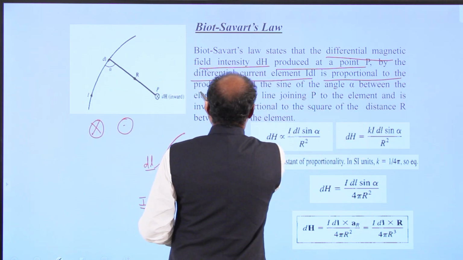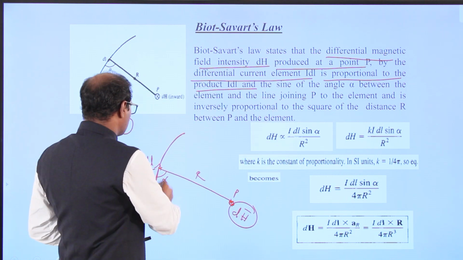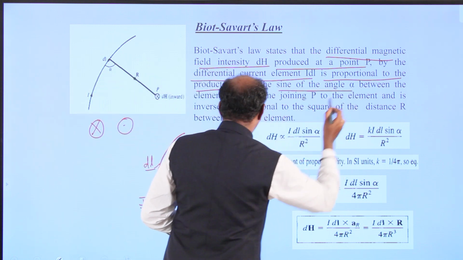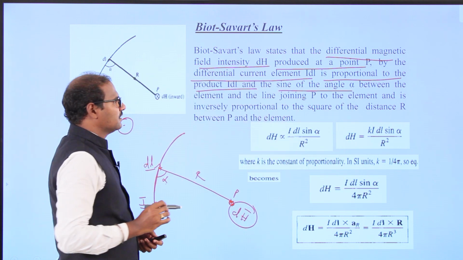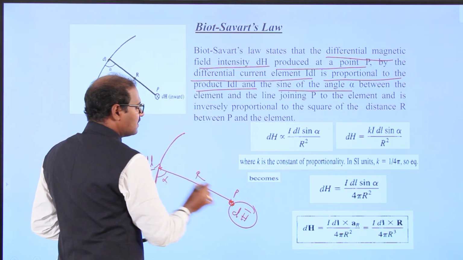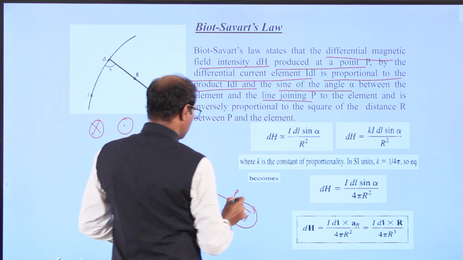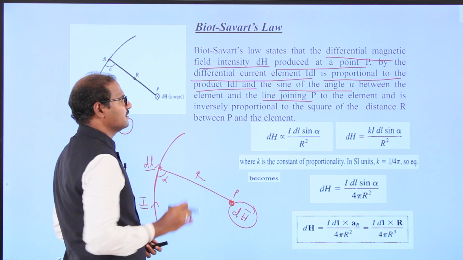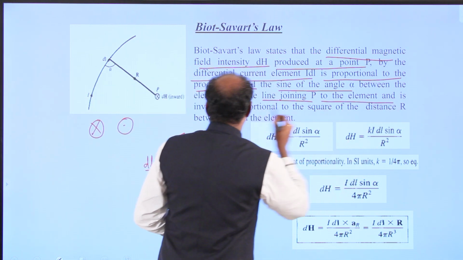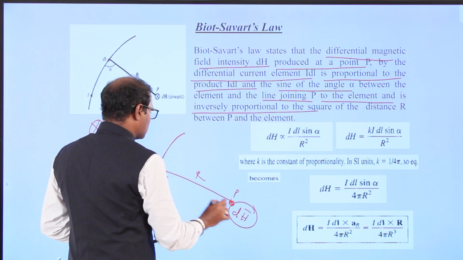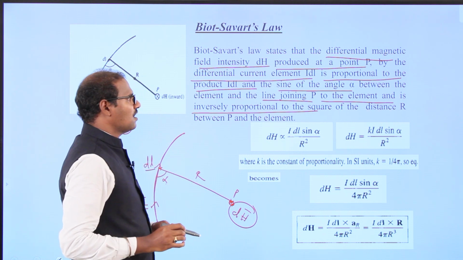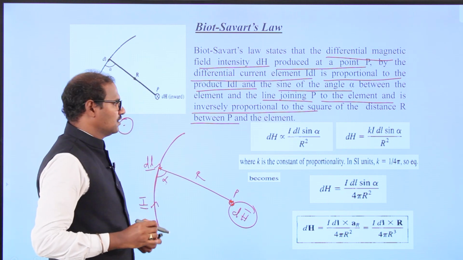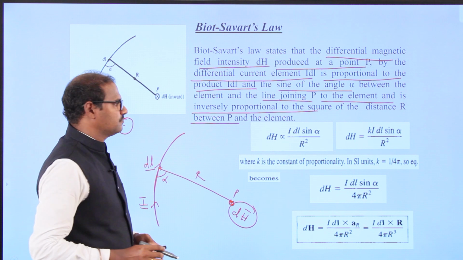is proportional to the product of I dl and the sine of the angle alpha between the element and the line joining P to the element, and is inversely proportional to the square of the distance r between P and the element. This is the expression I have written.